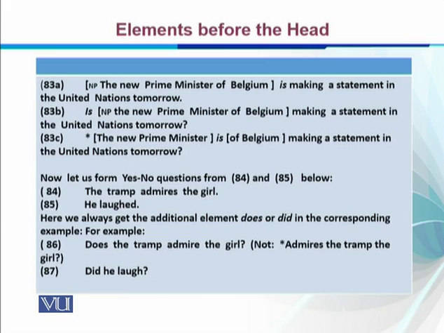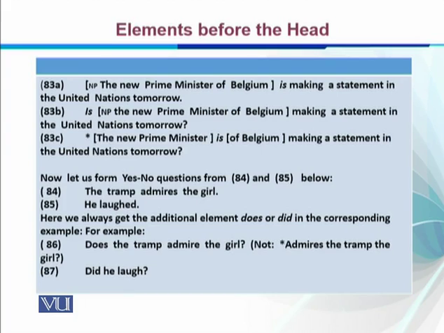If we look at these sentences, the new Prime Minister of Belgium, it's a noun phrase, and then we have is making a statement in the United Nations tomorrow, a verb phrase, is making, and then a statement, right? So if we make it an interrogative sentence, we will pick the auxiliary from the initial position of the verb phrase and bring it to the initial position of the sentence: is the new Prime Minister of Belgium making a statement.